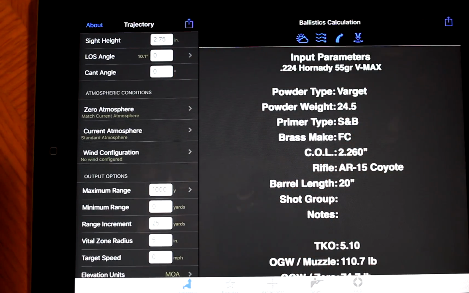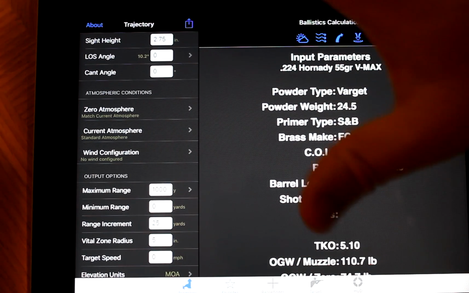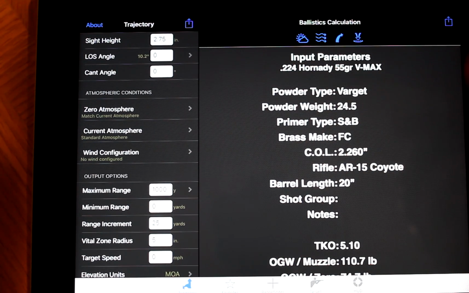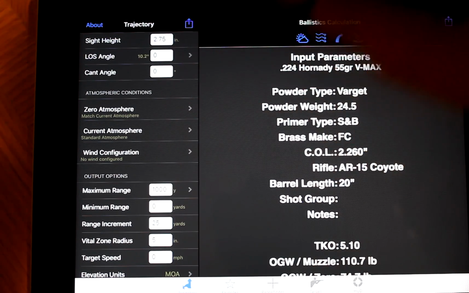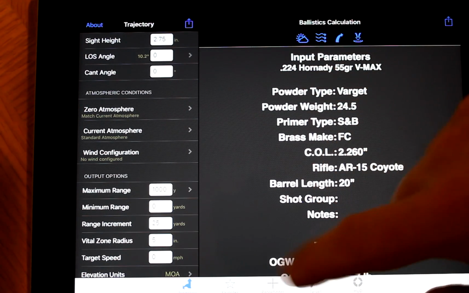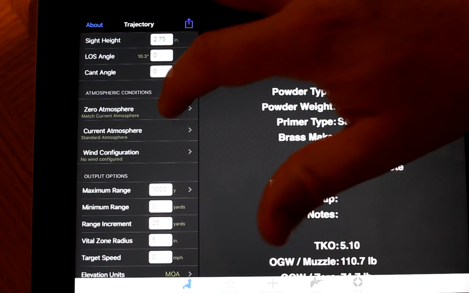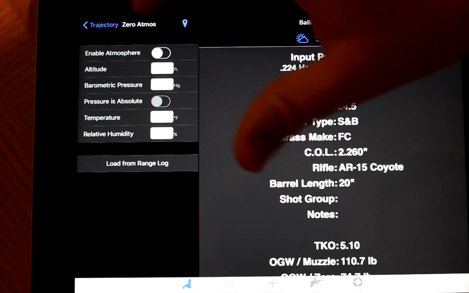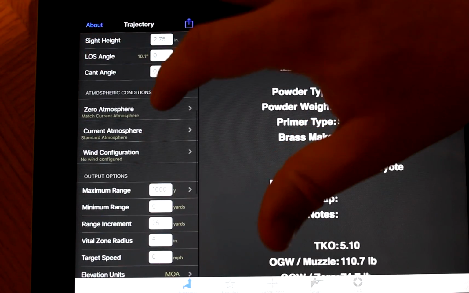Atmospheric conditions. I'm adding this load into this app as something I can use over and over, and the atmosphere is not going to be the same every single time I use this load. So I'm going to make sure there's no atmosphere on this at all. When you get into the other settings, you can add atmosphere, but I'm going to make sure it's off. So it's off there.